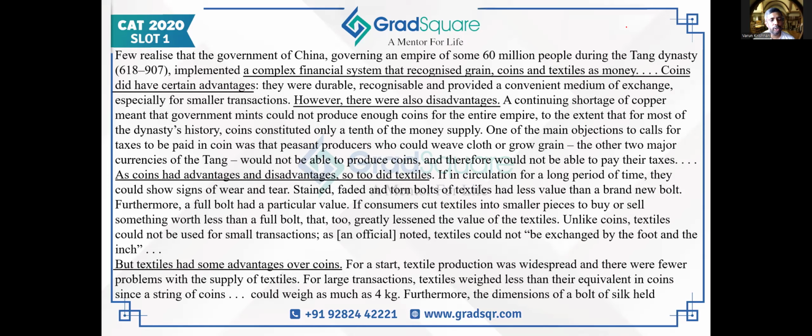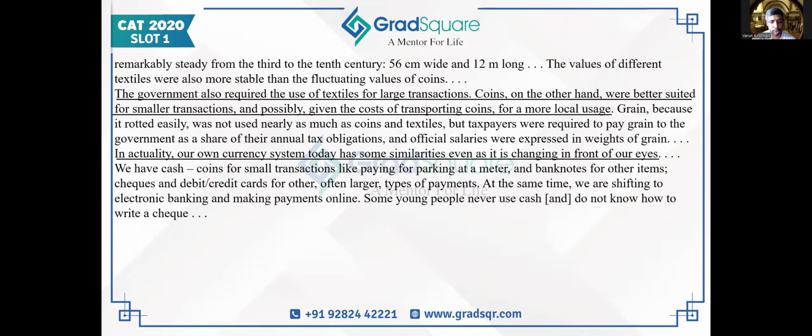Let's look at the questions and solutions of a reading comprehension exercise from CAT 2020 slot 1. This is a passage on the currency systems of the Tang dynasty in China between 618 and 907 AD. In an earlier video, we had read the passage, we had discussed what this passage is about. So let's straight away go to the questions and let's understand how to get to the correct answers of them.